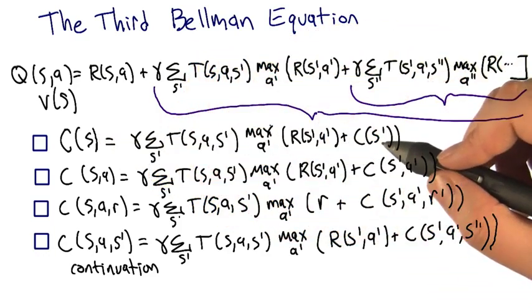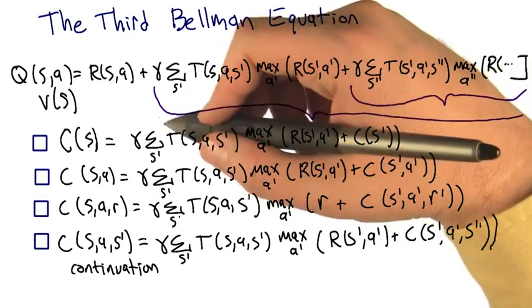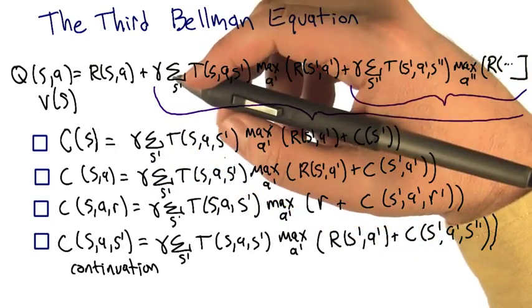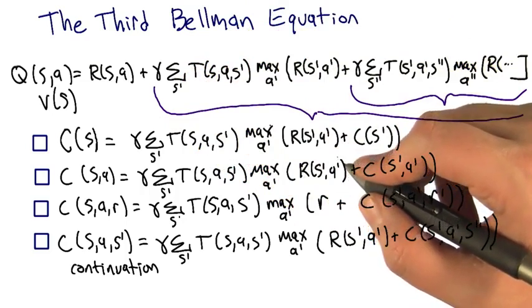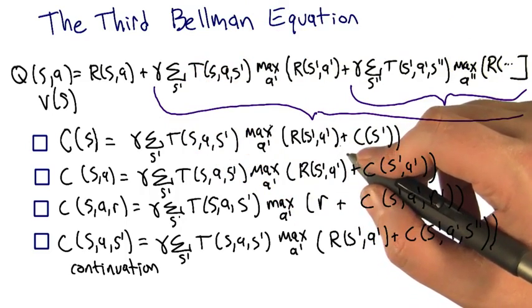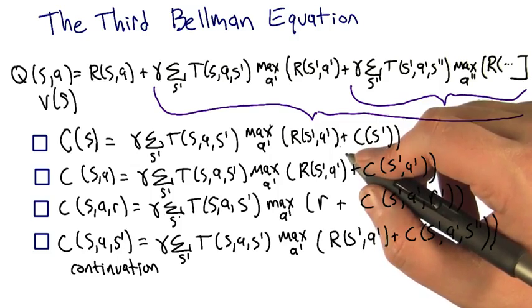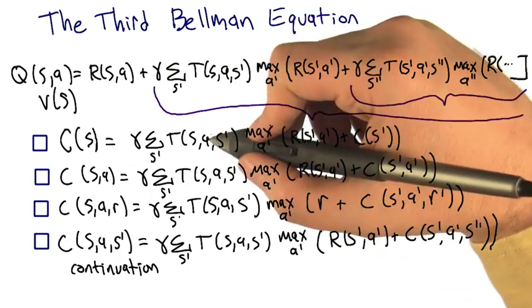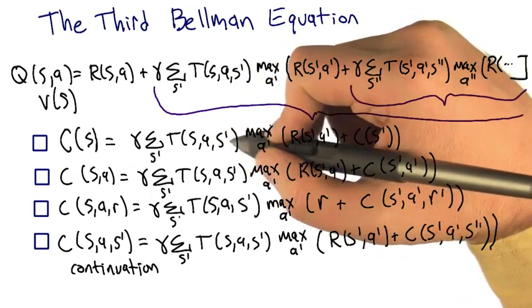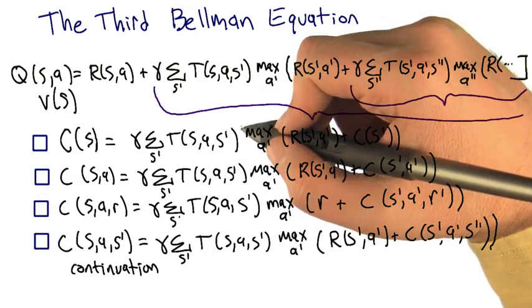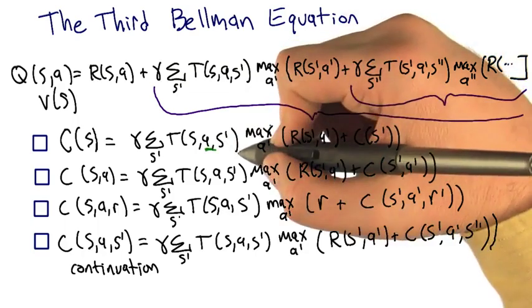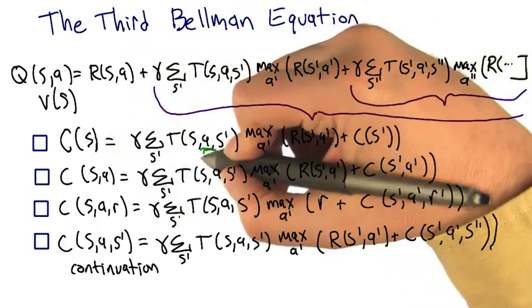be right for a similar argument that we had when we were going from V of S to Q of S,A. And I said, well, why can't you just have Q of A? It's because the action doesn't make any sense without some kind of state. And so here you're talking about a continuation from the state, but actually you wanted it to happen after the R. So it just doesn't work. Also, I'll just point out syntactically, if you look inside the equation, it's asking for A, but where's A coming from? So that's good enough to rule this one out.